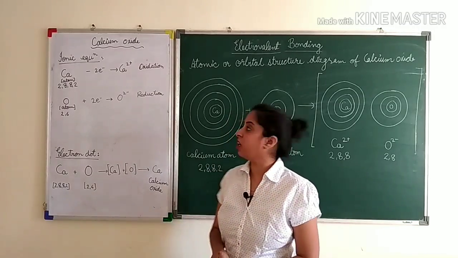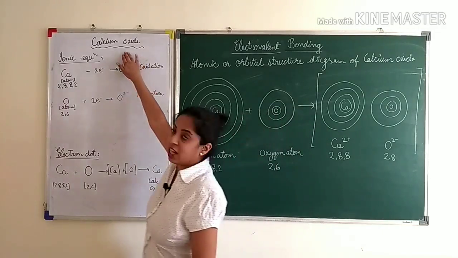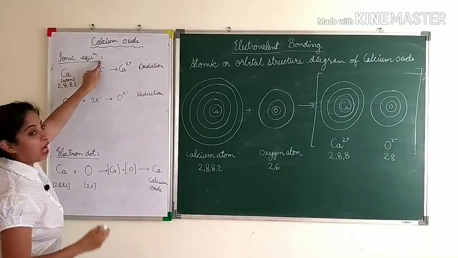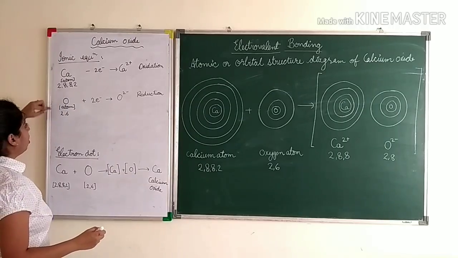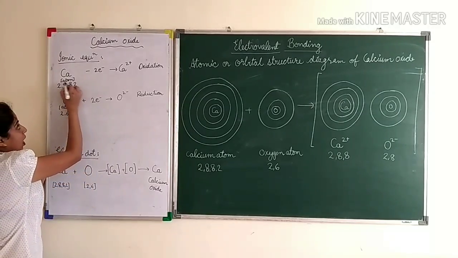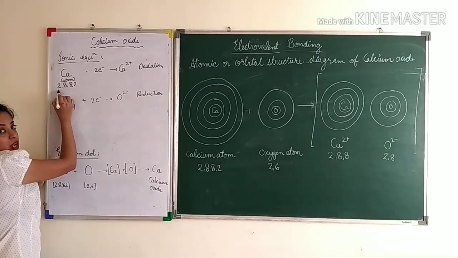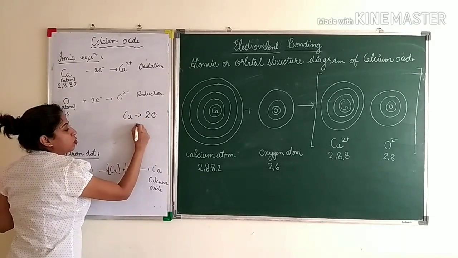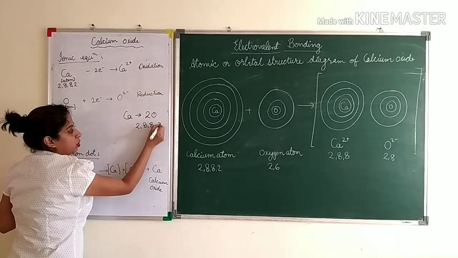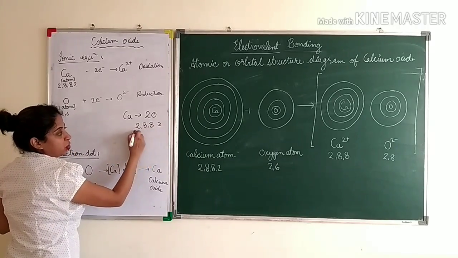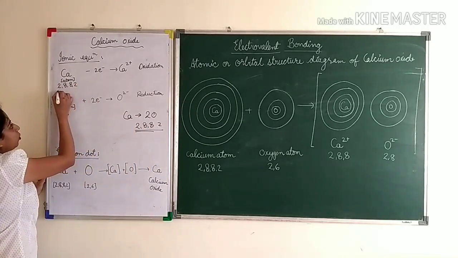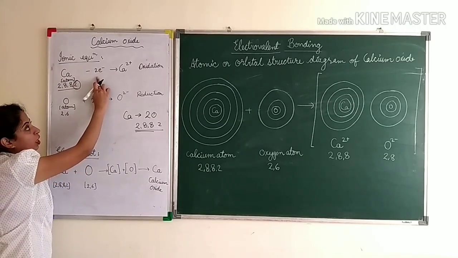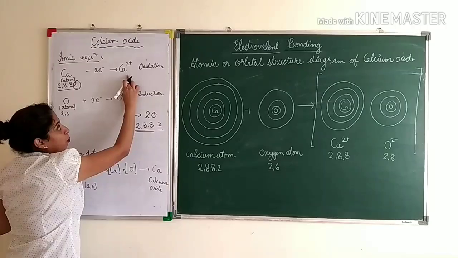Now children, we are taking another example, that is calcium oxide. Now first is the ionic equation. When you are told to write the ionic equation, calcium and oxygen. First we will take the calcium atom. Its atomic number is 20, right? Calcium's atomic number is 20. So 2, 8, 8, 2. This is the electronic configuration, 2, 8, 8, 2. So we will write 2, 8, 8, 2 here. And since there are 2 electrons in the outermost shell, it will lose 2 electrons and form calcium 2 plus.